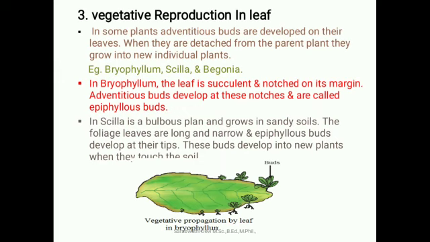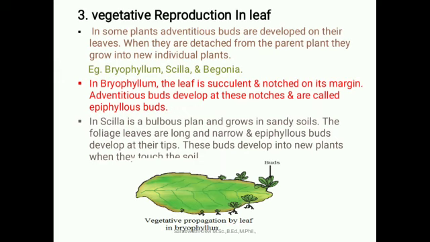In Bryophyllum, the leaf is succulent, notched on its margin. Adventitious buds that develop at those notches are called epiphyllous buds. Scilla is a bulbous plant and grows in sandy soil. The foliage leaves are long and narrow and epiphyllous buds develop at their tips. When the buds develop into the new plant, they touch the soil.